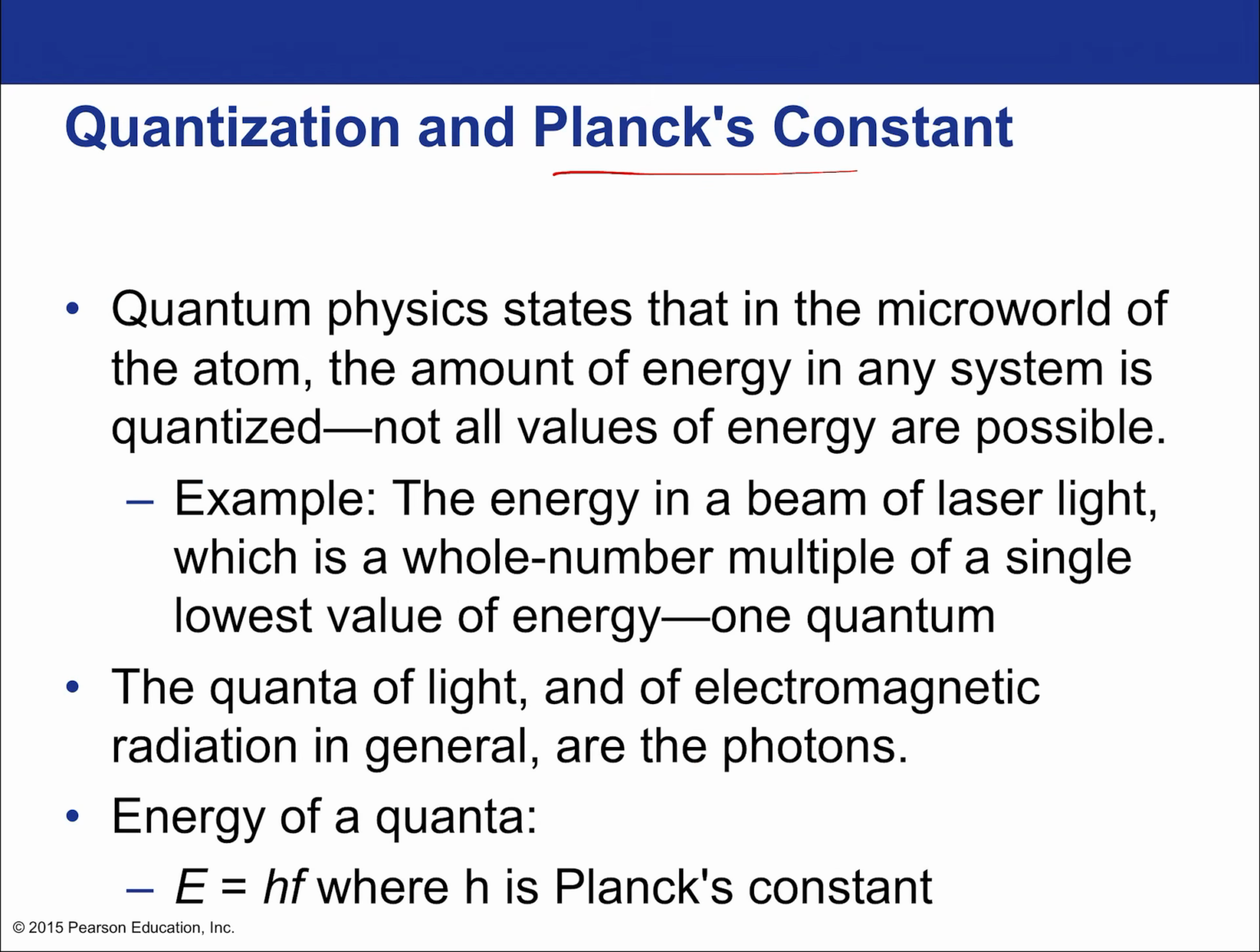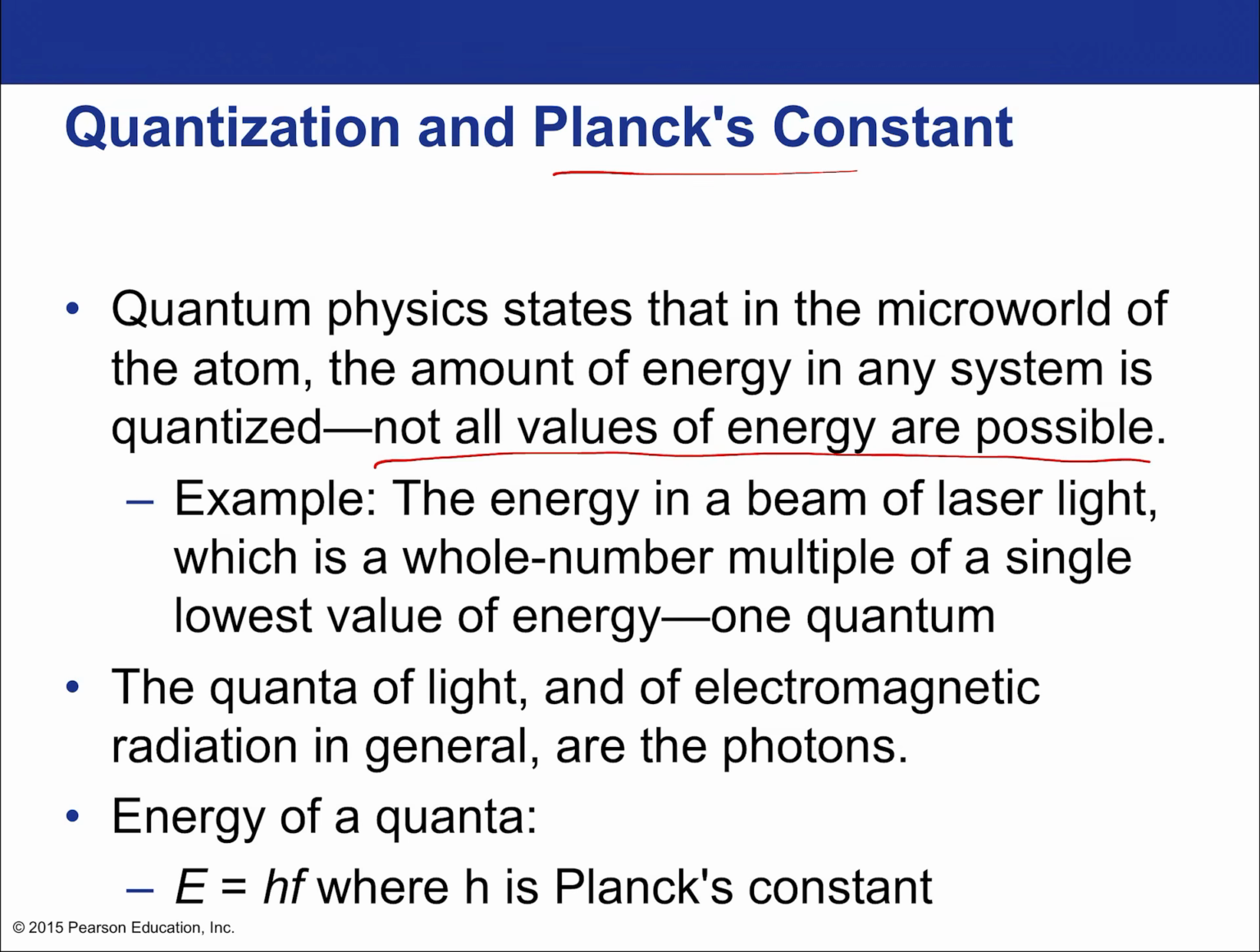Quantum physics states that in the microworld of the atom, the amount of energy in any system is quantized. Not all values of energy are possible. It's like having steps versus a ramp. On a ramp, you can stop at any height. On a staircase with steps, you can only stop at the particular heights that the steps allow you to. That's the idea between a quantized method of going up versus a continuous method of going up. The ramp being continuous, the steps being quantized. That's exactly what we're talking about here.